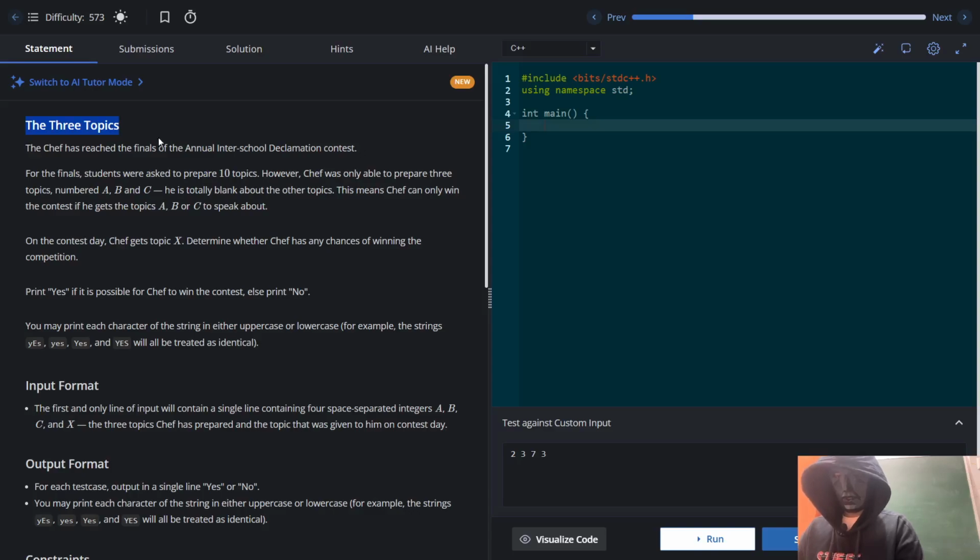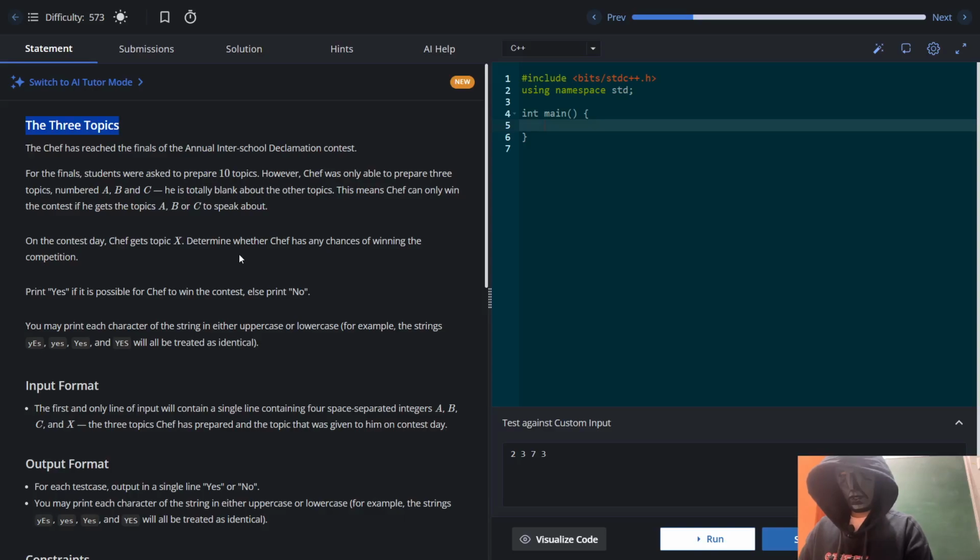The three topics. The chef has reached the final of the annual inter-school declamation contest. For the finals, students were asked to prepare 10 topics. However, chef was only able to prepare 3 topics numbered A, B, and C. He is totally blank about the other topics. This means chef can only win the contest if he gets the topic A, B, or C to speak about. On the contest day, chef gets topic X.